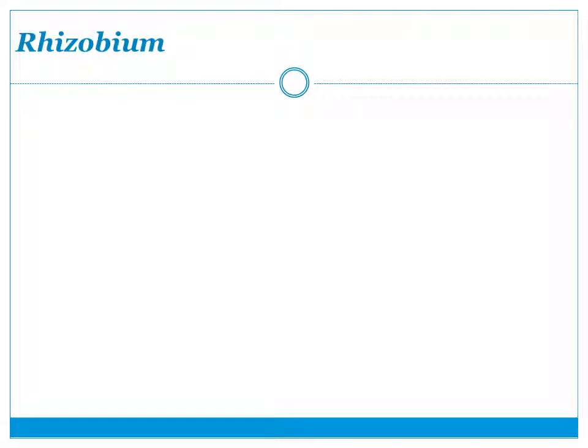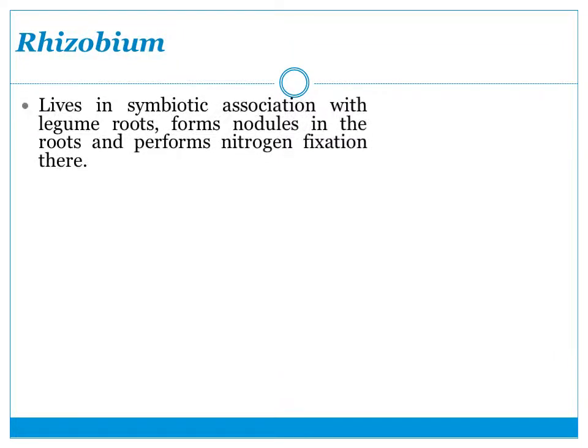The first example of a nitrogenous biofertilizer is Rhizobium. Rhizobium is a diazotrophic bacterium that lives in symbiotic association with legume roots. In the legume roots there are nodules, and in the nodules the Rhizobium bacterium establishes itself. It possesses the enzyme nitrogenase, and with the help of that enzyme it fixes nitrogen and makes it available to the growing plant.